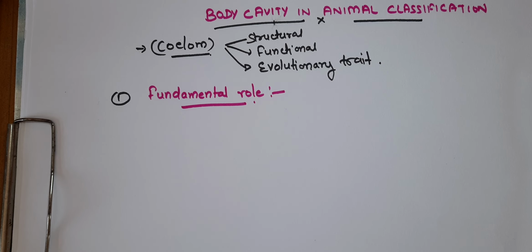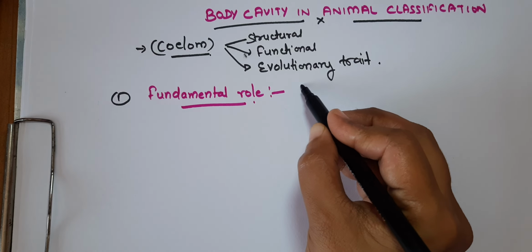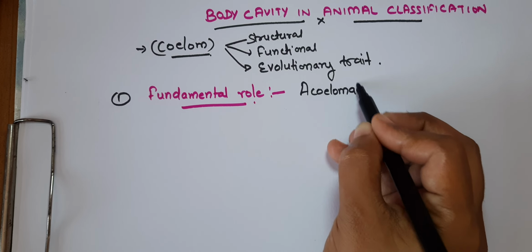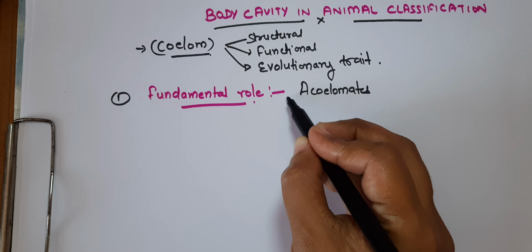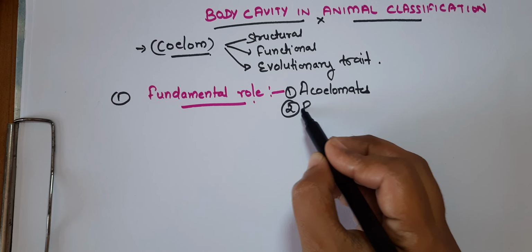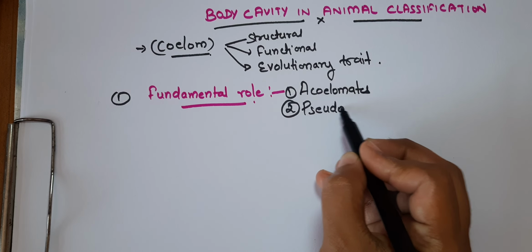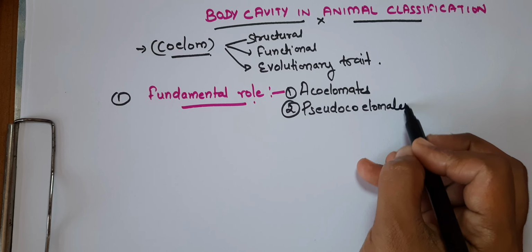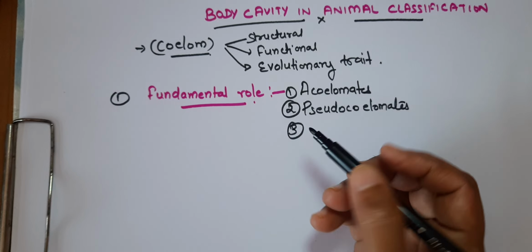Based on the cavity, that is the coelom, animals are classified into three types. The first one is Acoelomates. The second one is the Pseudocoelomates. And then the true Coelomates.